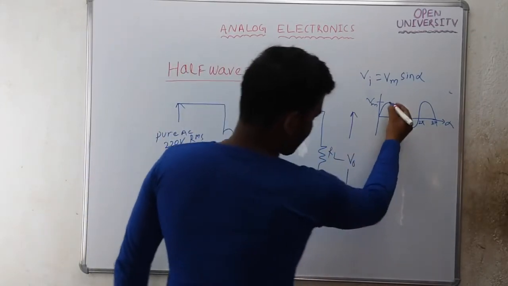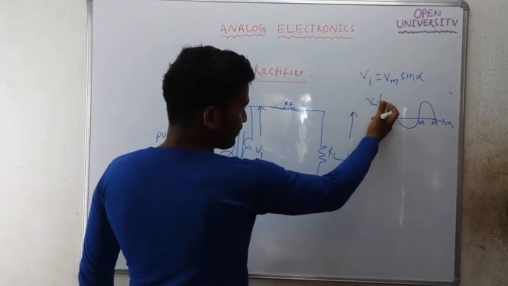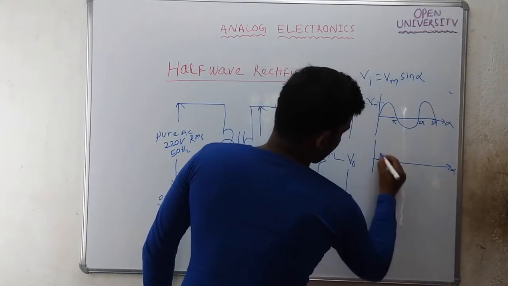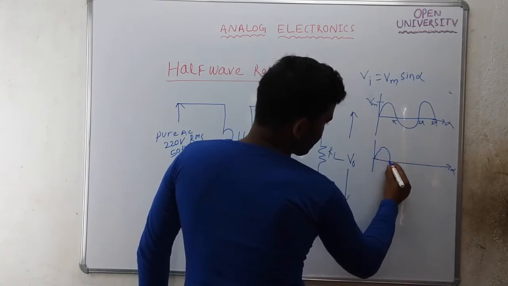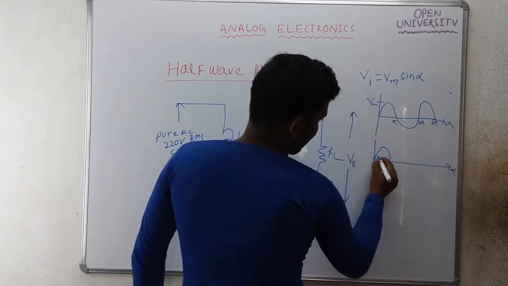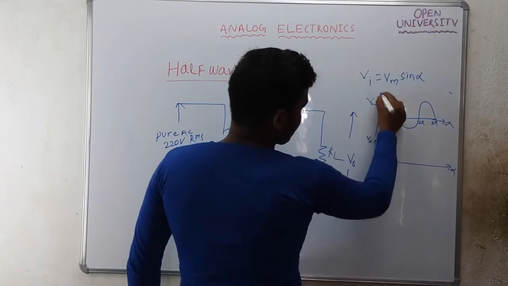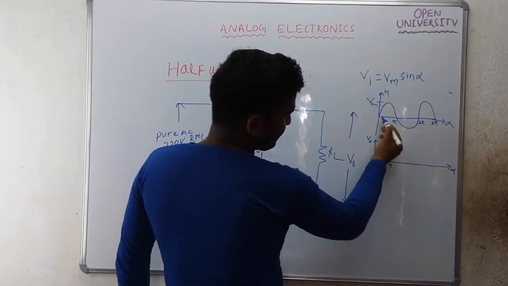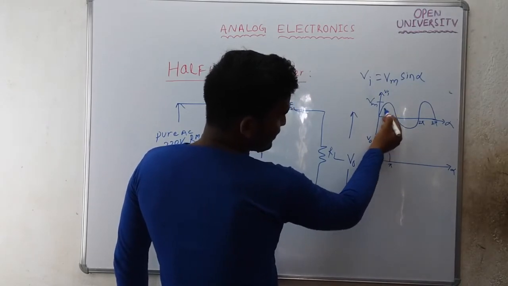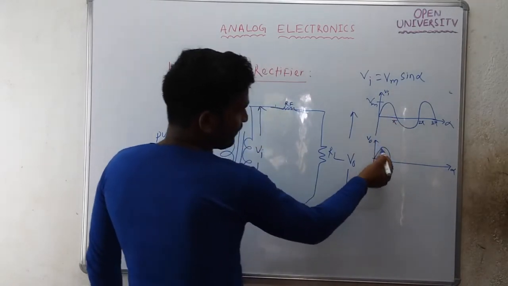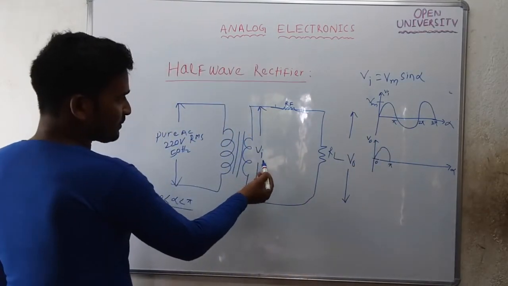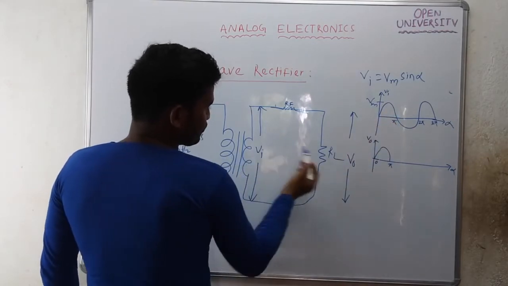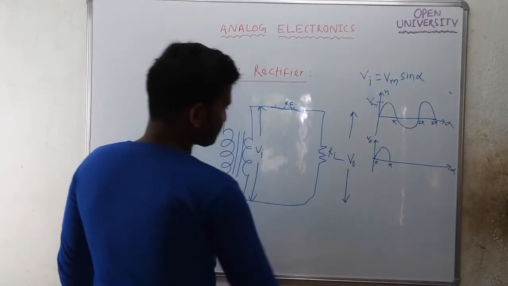The output voltage will be almost the same as the input voltage when alpha is in between 0 to pi. This is the output waveform and this is your input waveform. When the input is positive, V naught is the same as Vi.